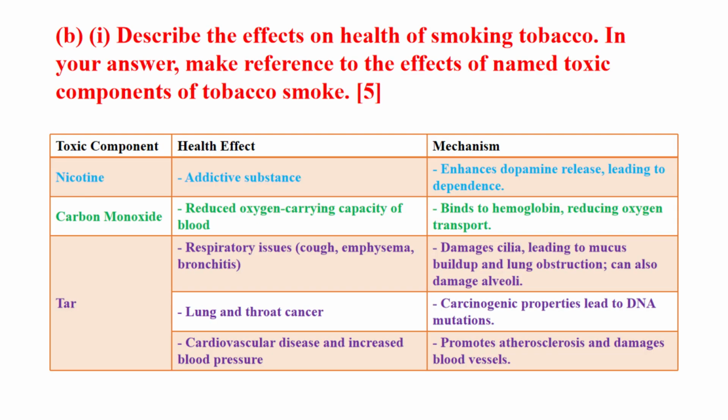Now, onto a critical health issue, smoking tobacco. Tobacco smoke contains several toxic components. For instance, nicotine is highly addictive, enhancing dopamine release and leading to dependence. Carbon monoxide reduces the blood's oxygen-carrying capacity by binding to hemoglobin, while tar can cause severe respiratory issues, lung cancer, and cardiovascular diseases. The health implications are significant, highlighting the dangers of smoking and the impact on overall well-being.